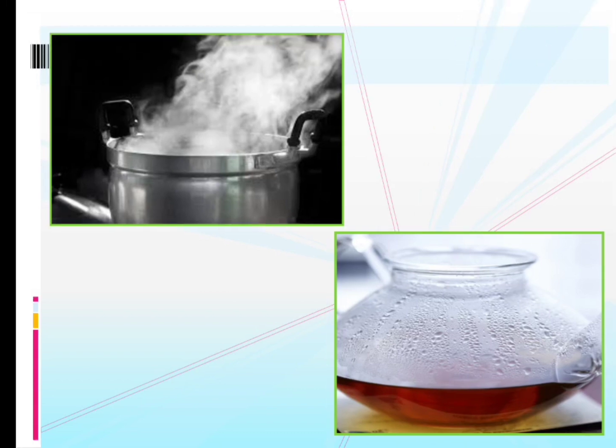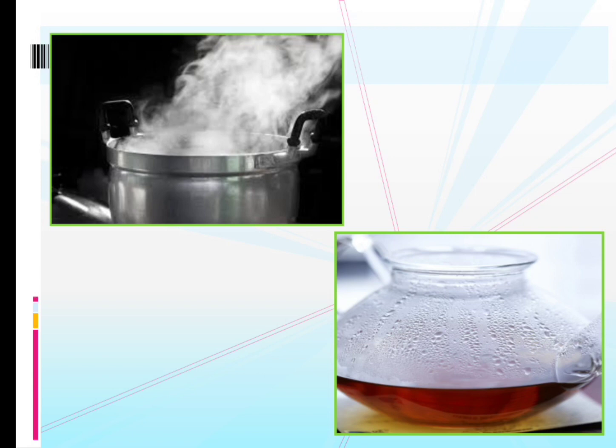Also on cold cool drink jars or juice jars, you can see small water droplets. That is also because of condensation. If you see your science content book, page number 100, you can see small droplets on the leaves or on the grass.